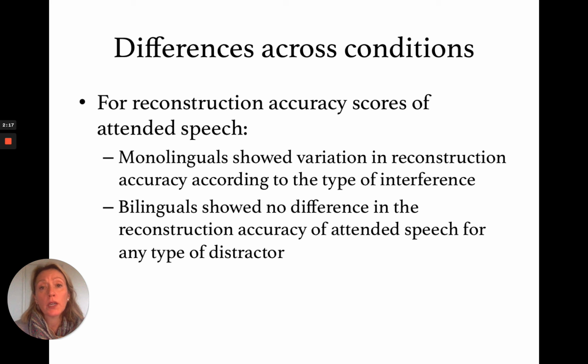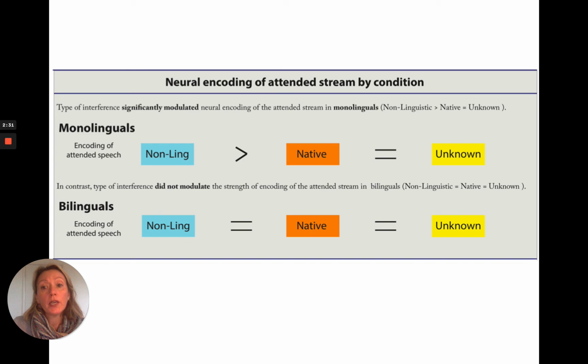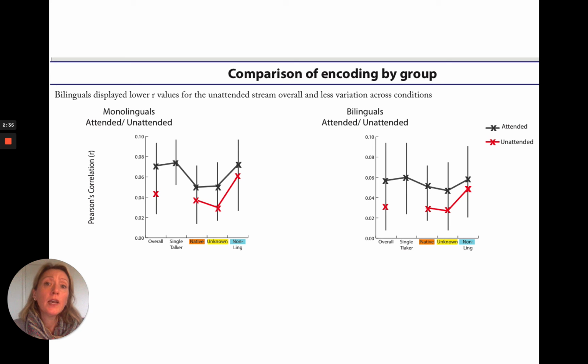So the monolinguals varied their reconstruction accuracy scores depending on what level of interference they were trying to ignore in the other ear. The bilinguals, on the other hand, showed no variation whatsoever. So here you see the difference in conditions. Thirdly, the bilinguals demonstrated consistently lower scores overall for both attended and unattended streams.